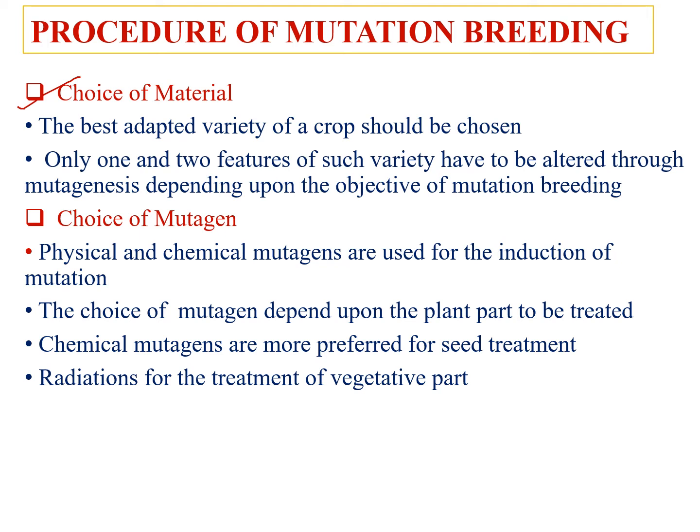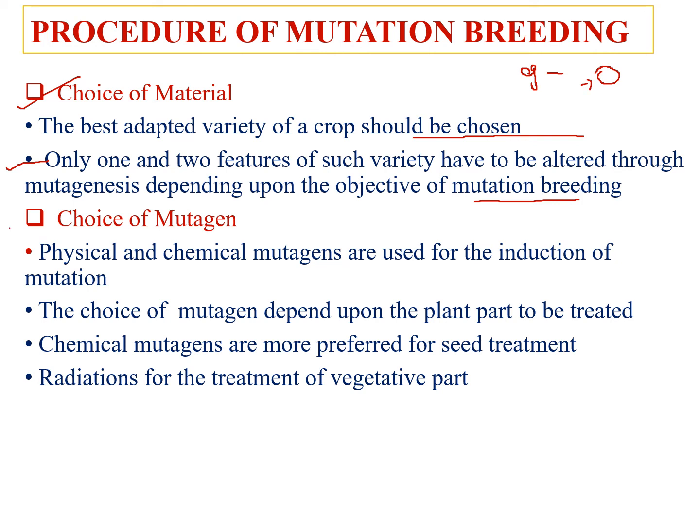The best adapted variety of a crop should be chosen. For mutation breeding, we have to choose the best variety, and only one or two features of such variety have to be altered through mutagenesis depending upon the objective of mutation breeding. For example, any fruit crop produces good nutritive value fruit, but the color of this fruit is not that much good. For increasing the value of this fruit, we want to change the color of this fruit. We select the variety for inducing the mutation in this fruit crop.